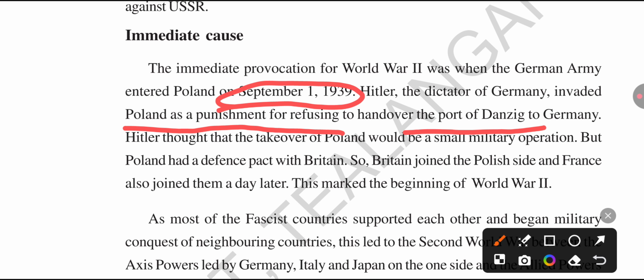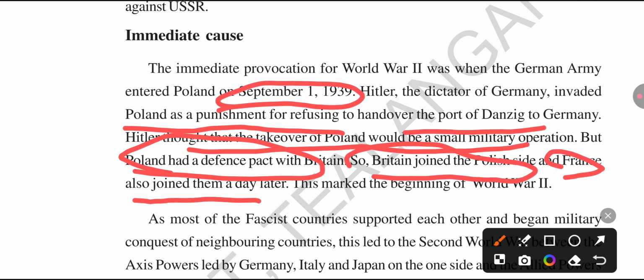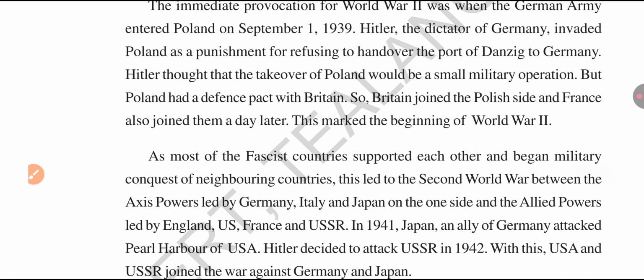Hitler thought it was a small military operation, but Poland had a defense pact with Britain. So Britain joined Poland's side, and France also joined Poland's side, and others joined later. This began the Second World War. The remaining fascist countries, Germany, Japan and Italy, supported each other, and they began conquering neighboring countries. This led to the Second World War.